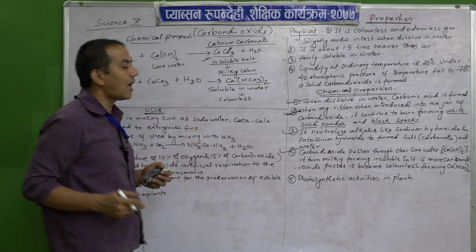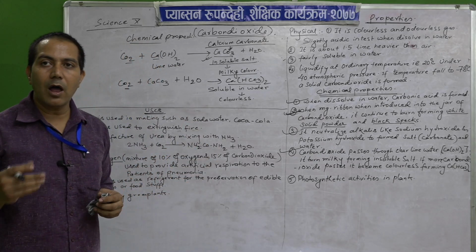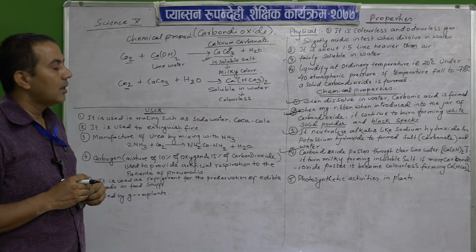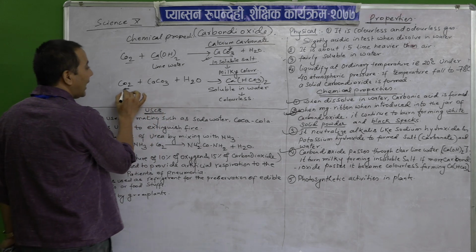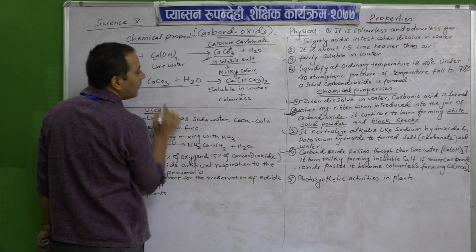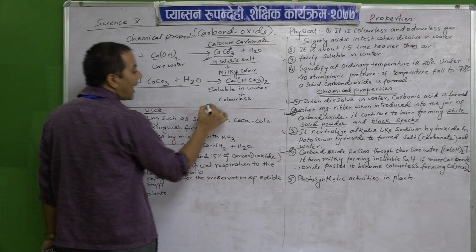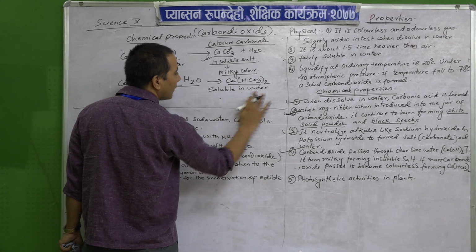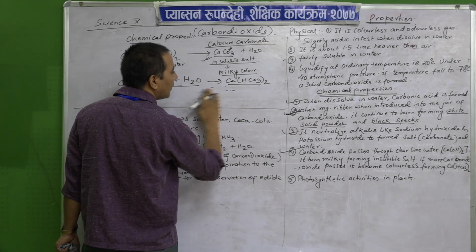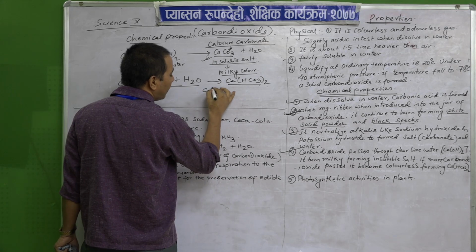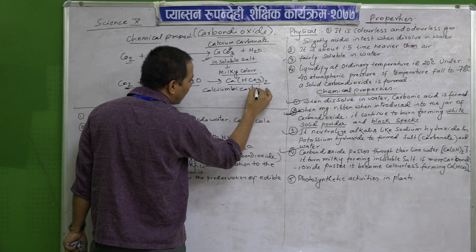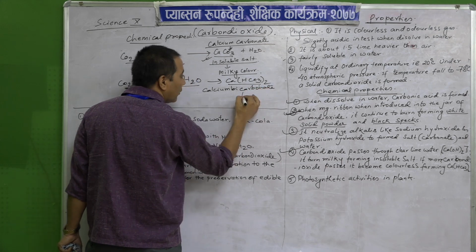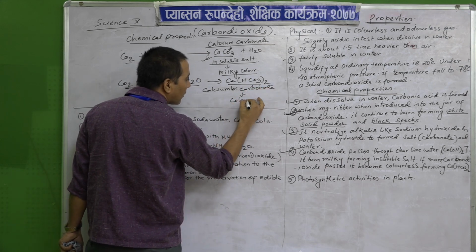But when carbon dioxide is passed for a long period of time, it will again react to form calcium bicarbonate, to form a colorless solution.